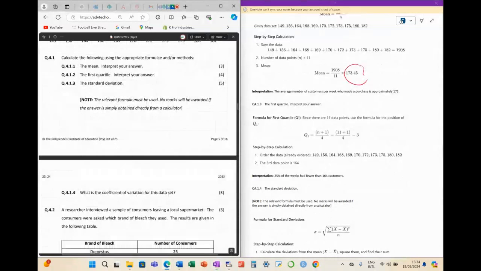Then they're asking us to calculate the first quartile. We didn't do any quartiles the last time we met yesterday. I've seen you guys 10 times this week. Oh, guys. Yo. All right.